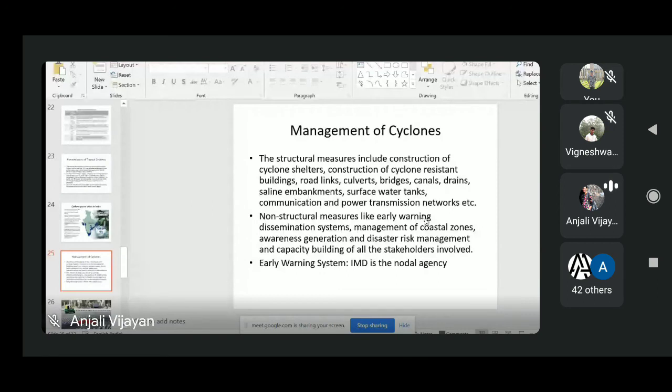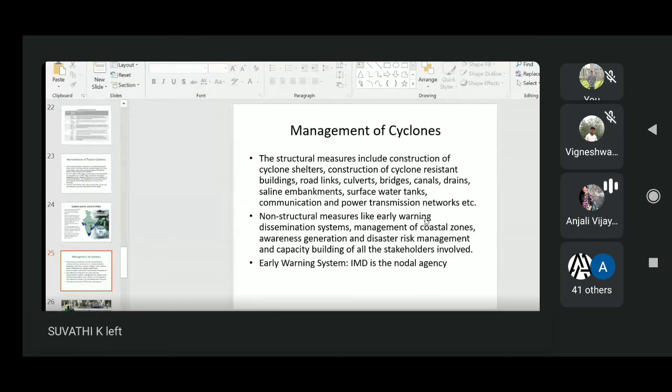Non-structural measures include early warning systems, effective management of coastal zones, and awareness among people who are very vulnerable to this type of hazard. There is a National Cyclone Risk Mitigation Project, and individual states are adopting these mitigation measures under that project.